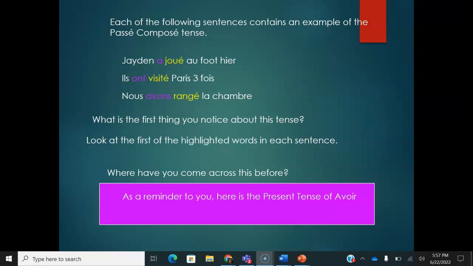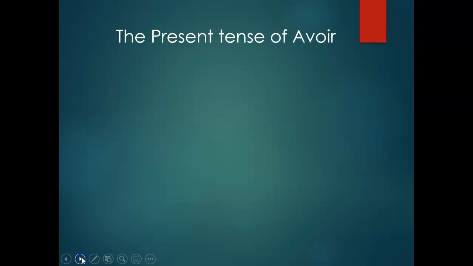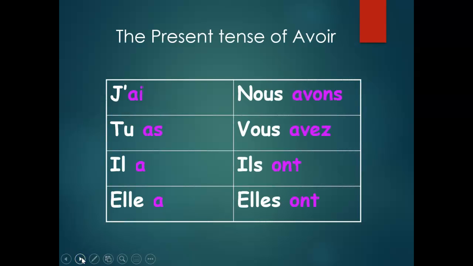So as a reminder to you, here's the present tense of avoir. J'ai, tu as, il a, elle a, nous avons, vous avez, ils ont et elles ont. Ça, c'est le présent du verbe avoir.